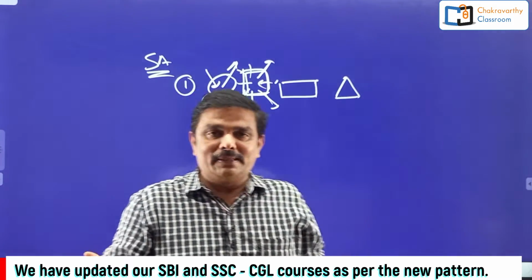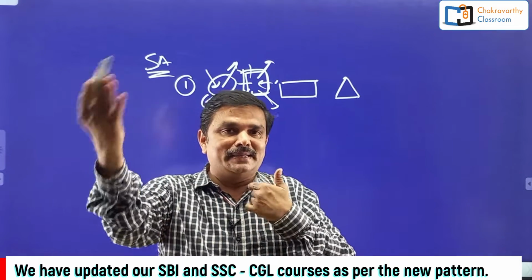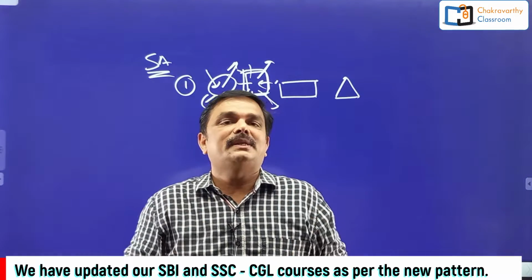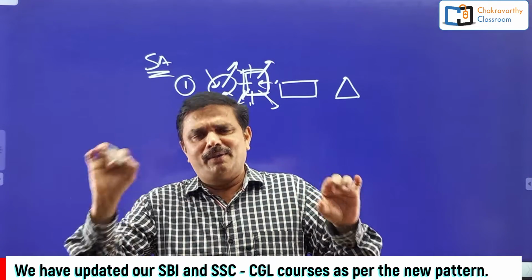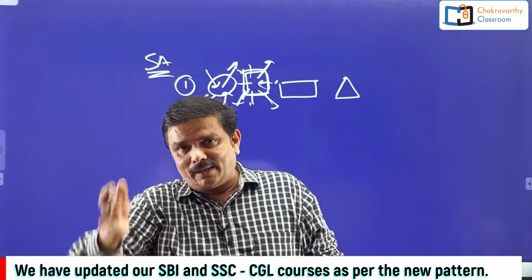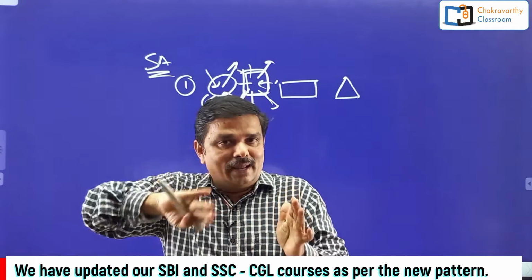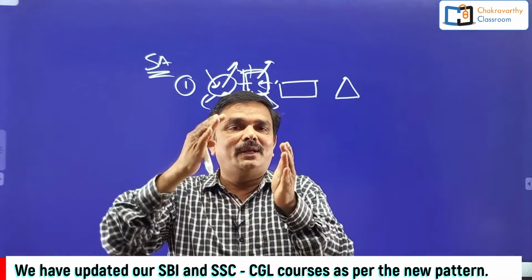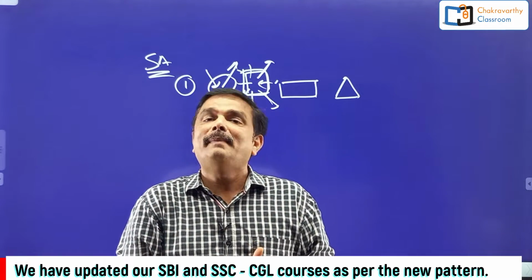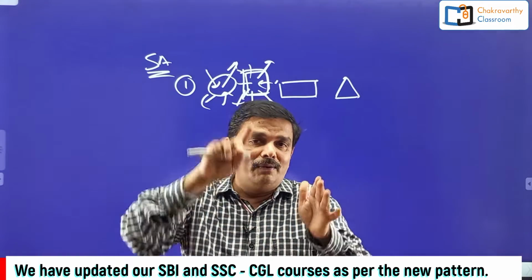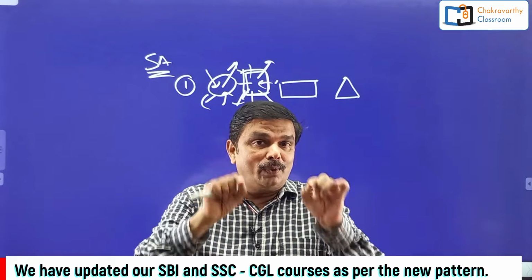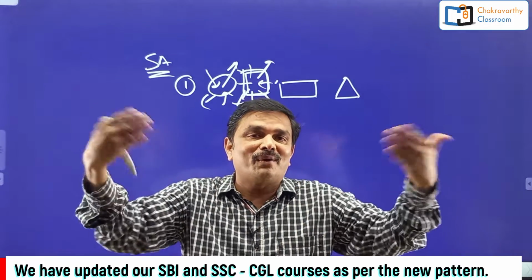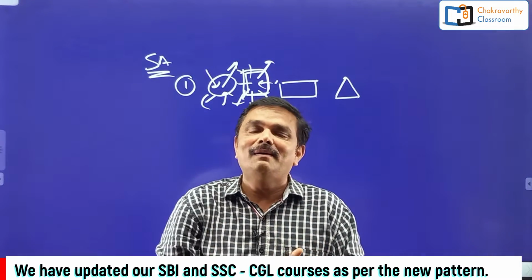Like they give total 8 persons seated around a square table, some inside, some outside, and all the 8 persons will have different professions. They give doctor, engineer, lawyer, and other professions, and they like different make cars, and they like different colors. See how big a puzzle this one is, isn't it? Generally more than 3 to 4 parameters would be given at mains level. At prelims level they give only 2 to 3 parameters, but with more possibilities. More projections you have to take. That is where you lose your time in the examination.